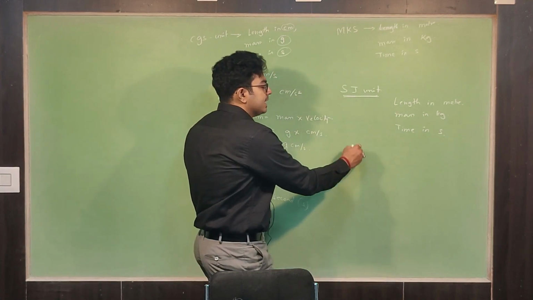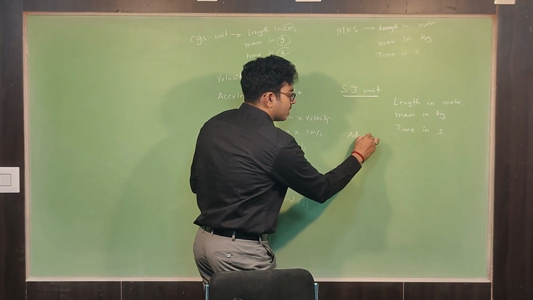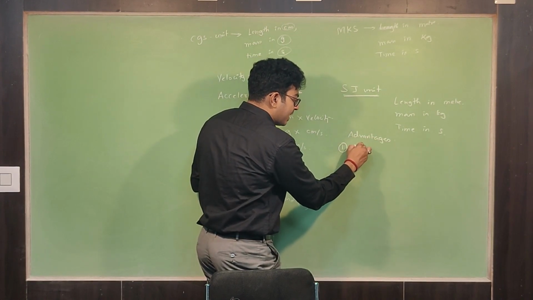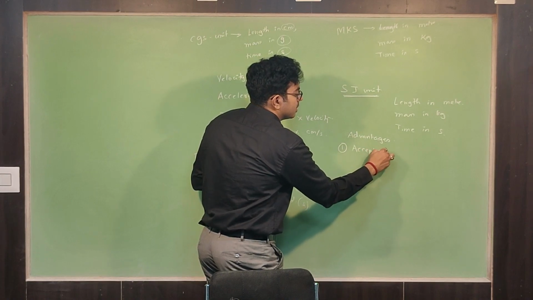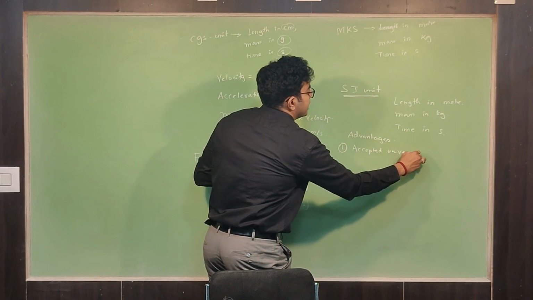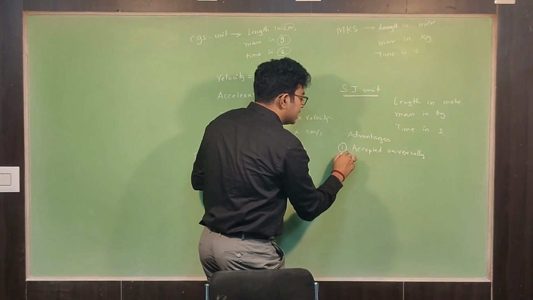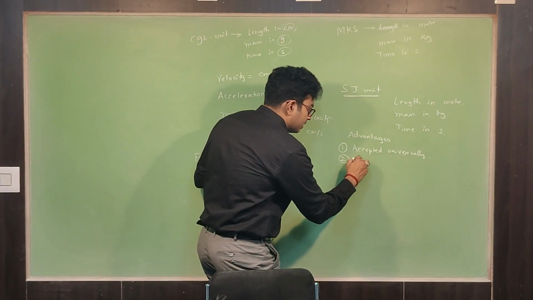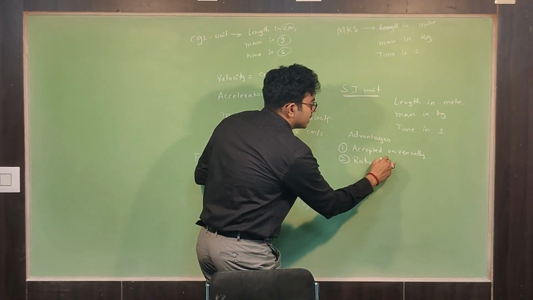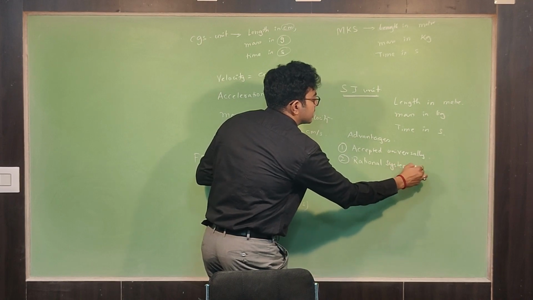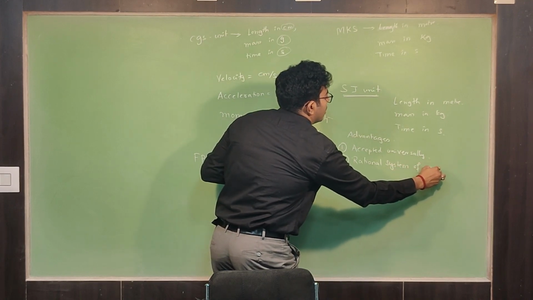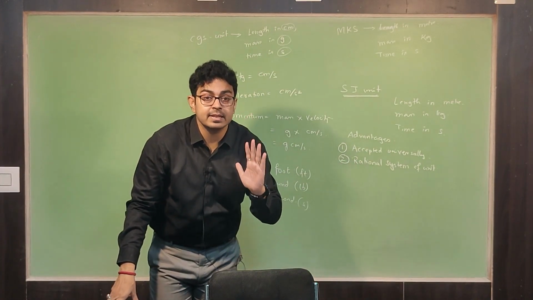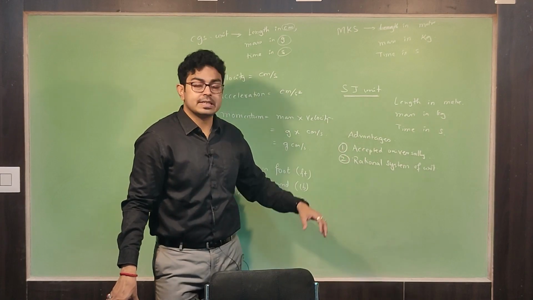First important part, what are the advantages? First advantage, it is accepted universally. Second advantage, it's a rational system of units. I'm explaining that rational system of units. Rational means what? Rational means one that makes sense, right? So this is a rational system of units.